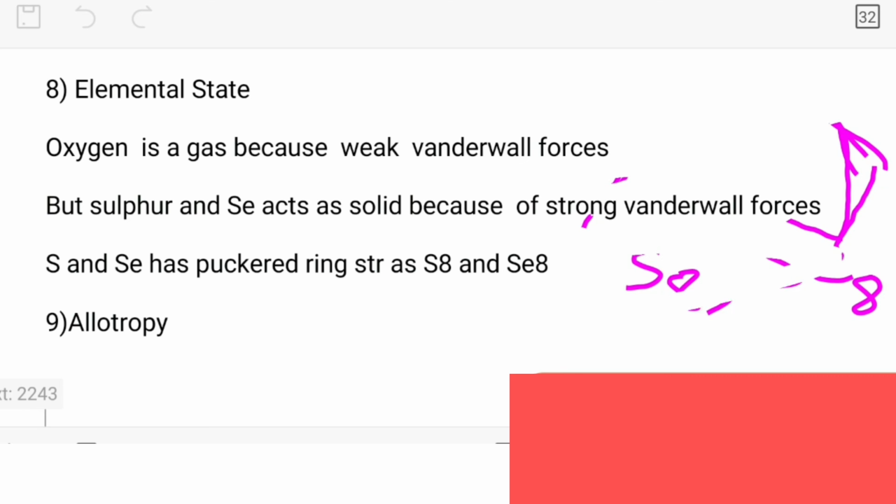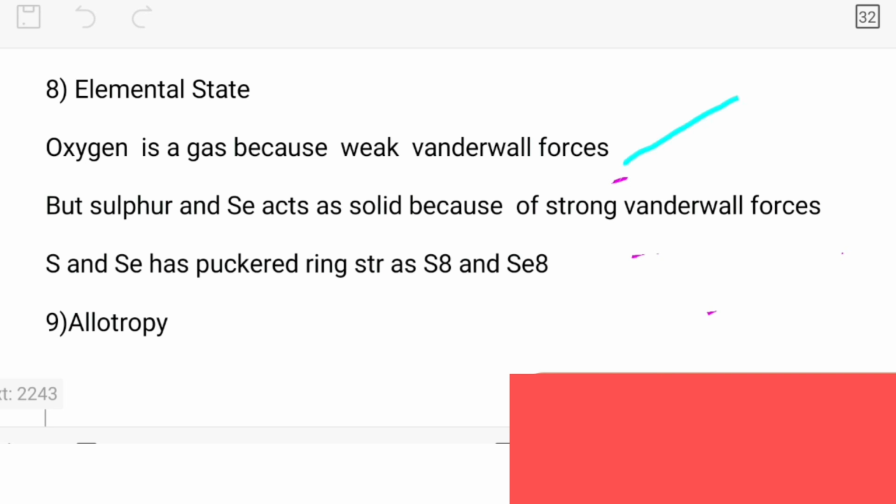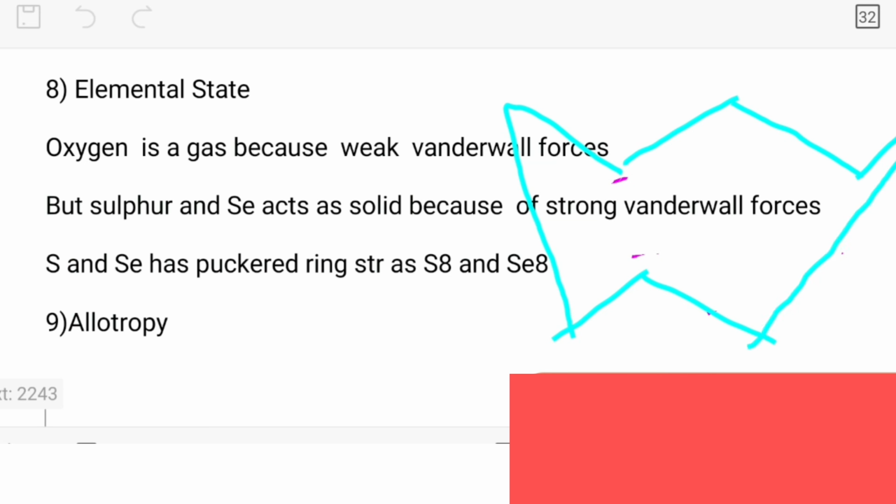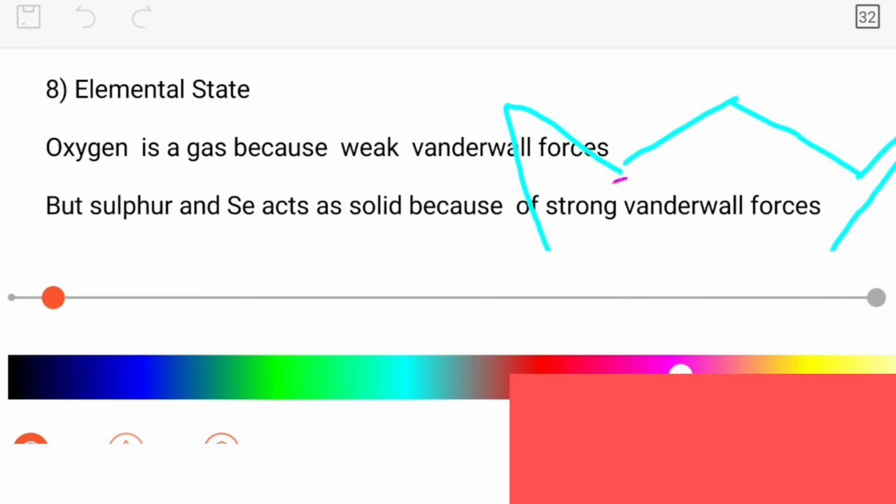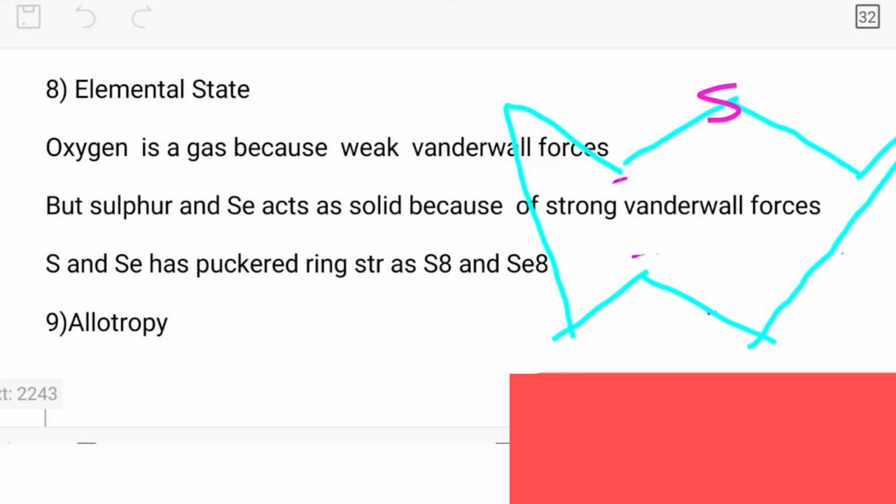Please see it once again in a proper way. It is like this, then we can draw from there like that. It is like a crown structure, and every corner has sulfur.